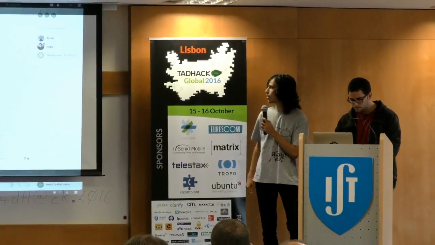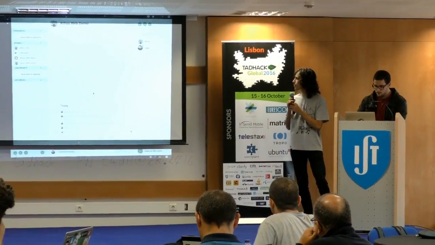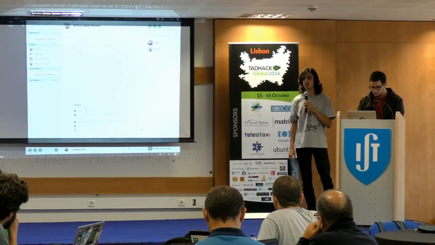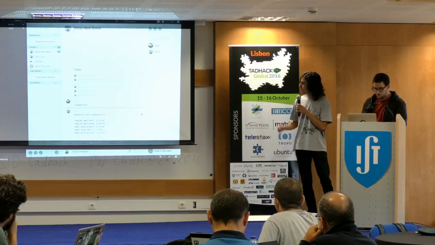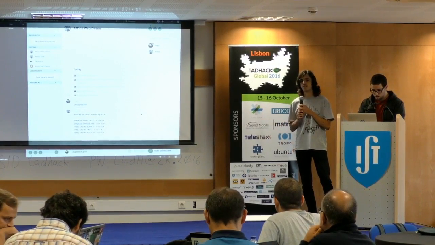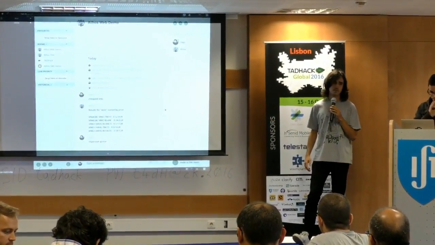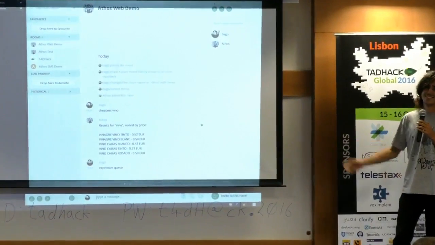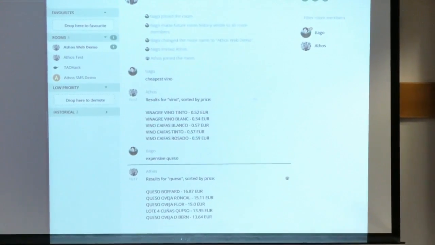So we built a Matrix bot. It's this one. It can be joined in any sort of room, or it can work in a private chat like this. We send commands to it, and it replies to us with whatever we asked. So right now we asked for the cheapest wine. We asked in Spanish because apparently the stores are in Spain, so the products are in Spanish. So we're just searching for the cheapest wine. Everyone wants to know that.